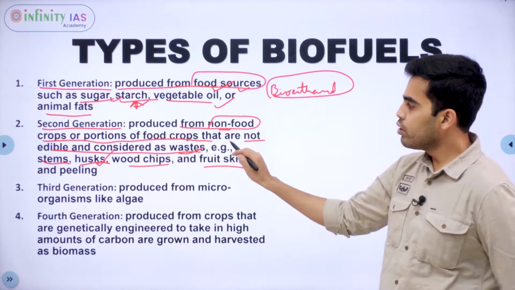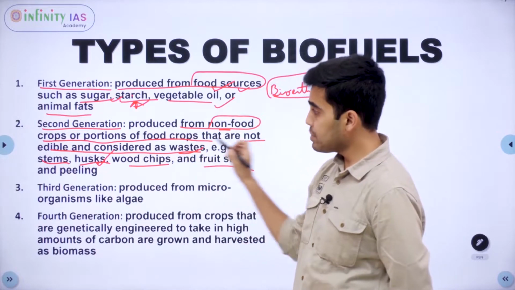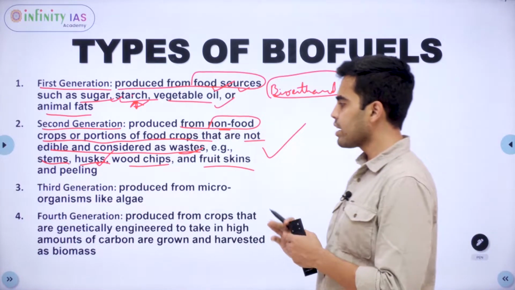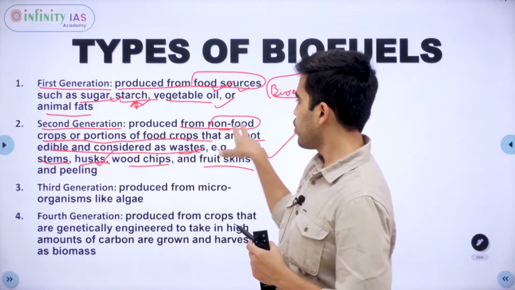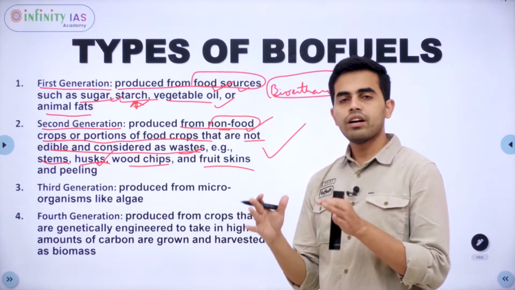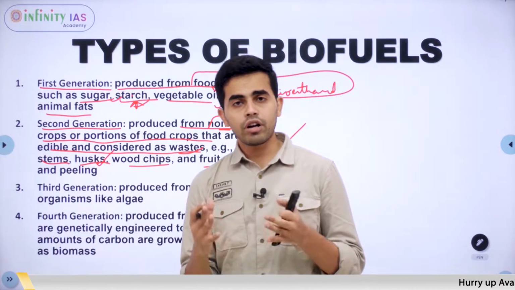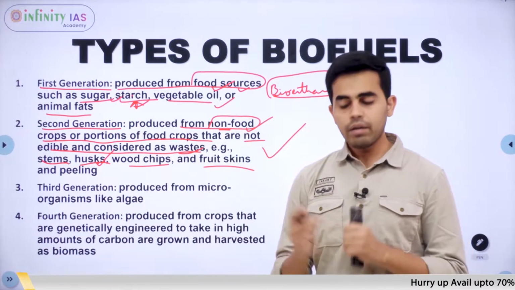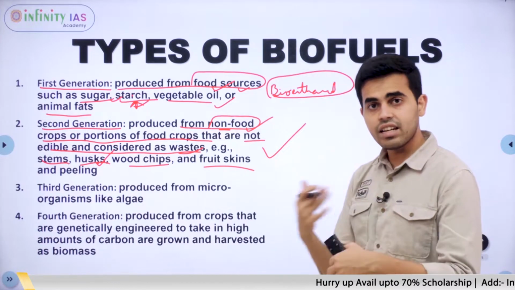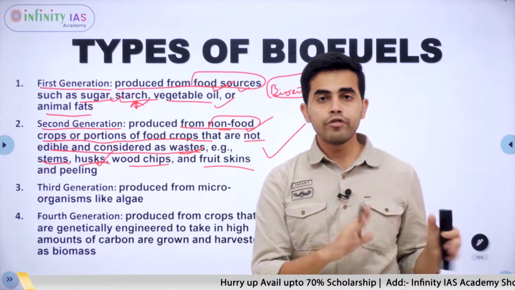So now we do not have any problems with food security, but still there are certain problems with second generation biofuels as well. So what are that? So here if we see, these are produced from non-food crops. If a farmer takes up his farm for production of non-food crops exclusively for producing biofuels, so he is changing the land use of his agricultural land from food crops to non-food crops.